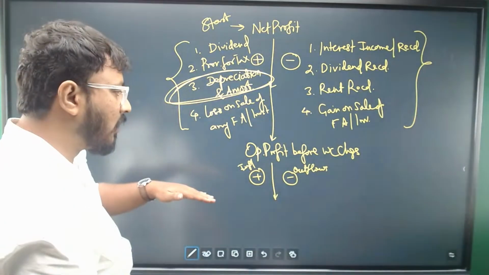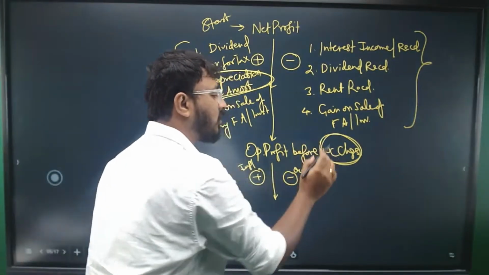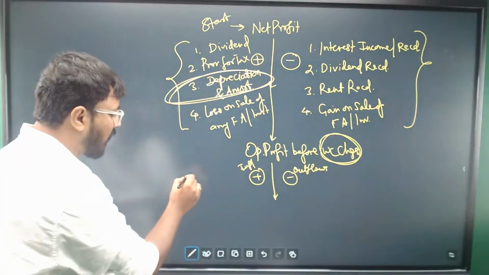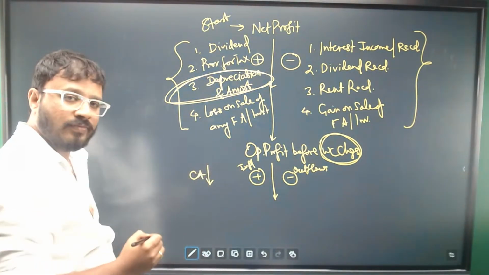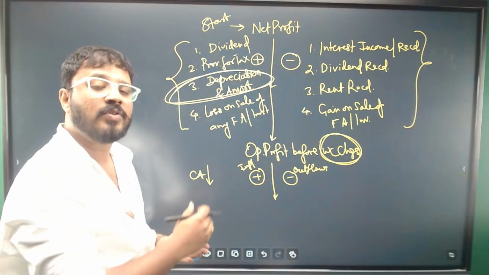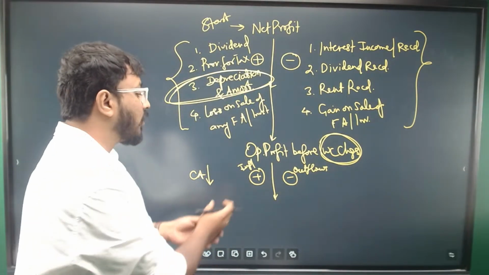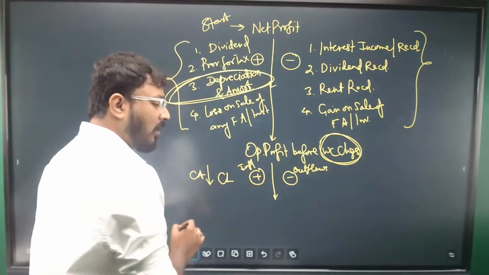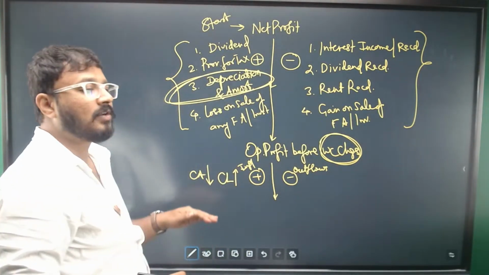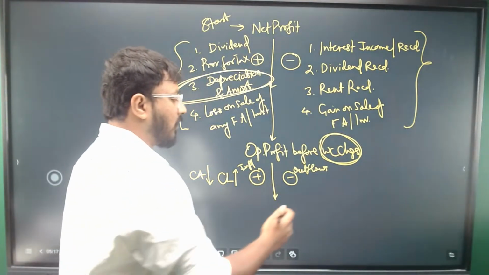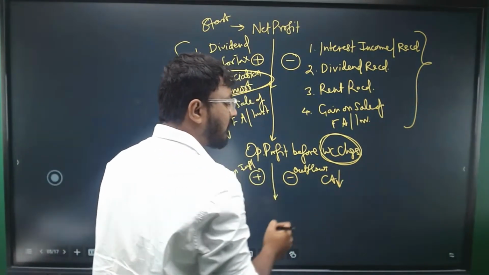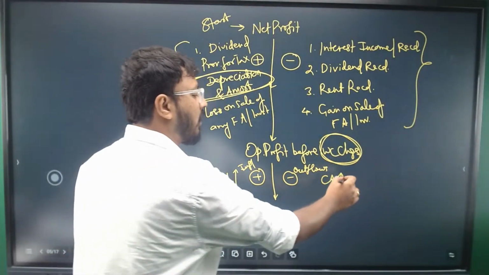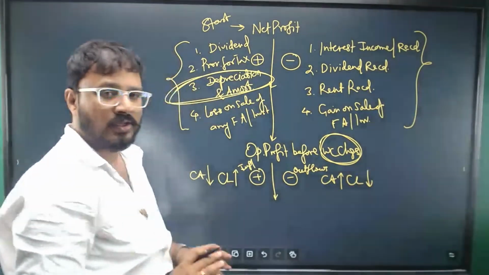What are the inflows? When I'm talking about the working capital changes, it is about the changes in the current assets and current liabilities. Whenever a current asset is decreasing, like if the stock balance is decreasing from the previous year to the current year, you need to take it as an inflow. Cash is coming in. Similarly, when current liabilities are increasing, we'll consider that as an inflow. And then outflows: current assets are increasing. Exactly the opposite rule works. Current liabilities are decreasing, you will minus.